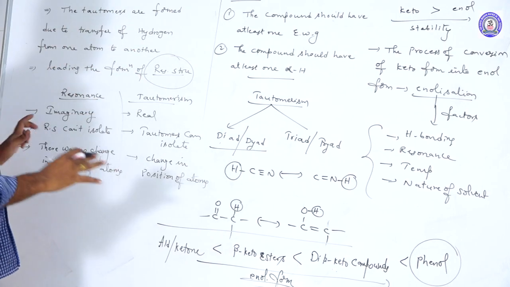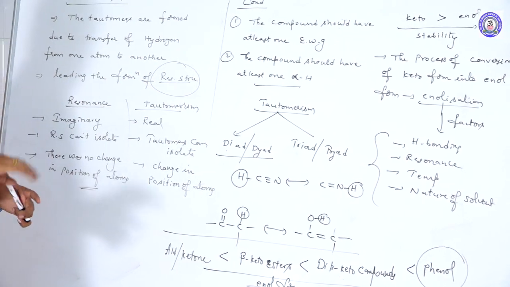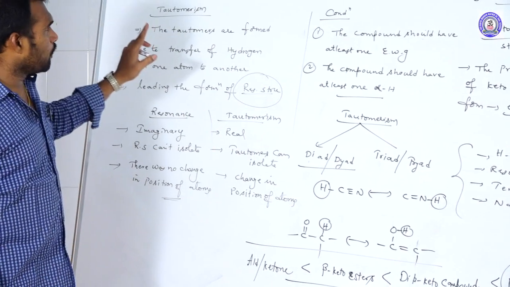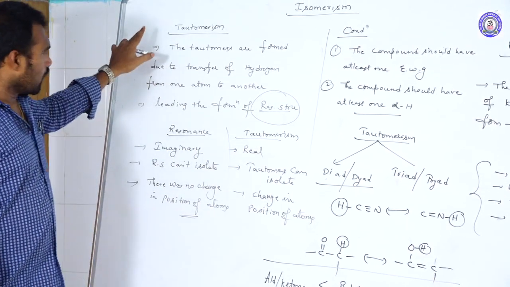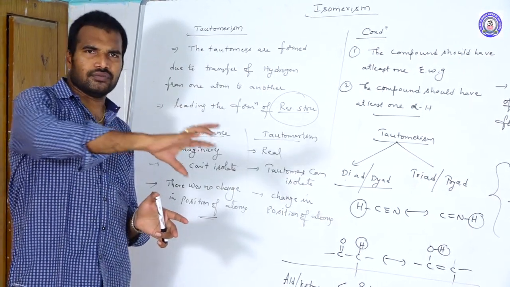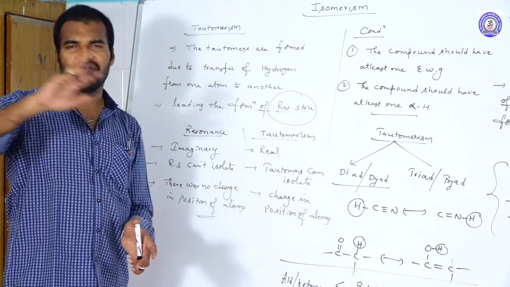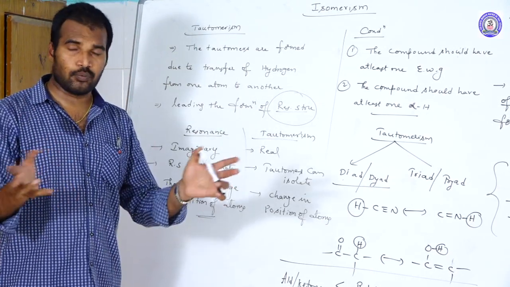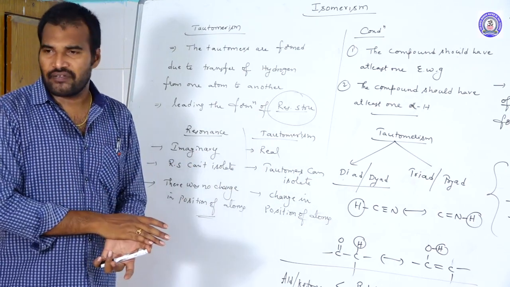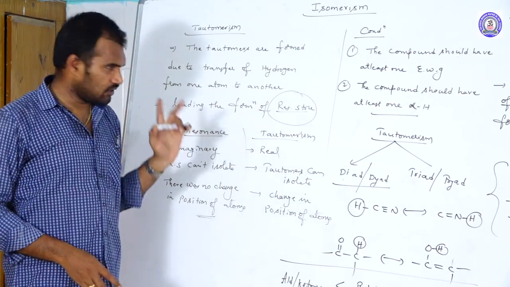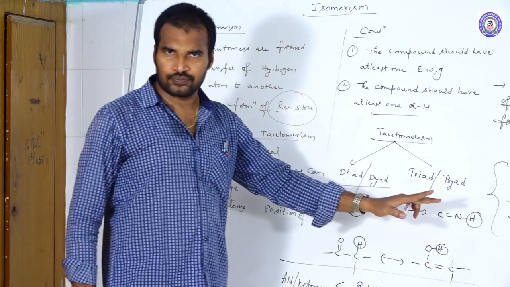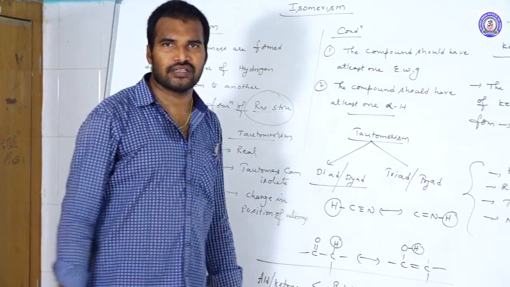So this is about the tautomerism. Okay. So this is the most important isomerism, tautomerism. It is just because of transfer of proton from one atom to another atom, one isomer is interconverting into another isomer, they both are at equilibrium, and that pair of isomers we call as what? Tautomers. This is of two types, dyad and triad system. Keto-enol tautomerism is the best example for this tautomerism.